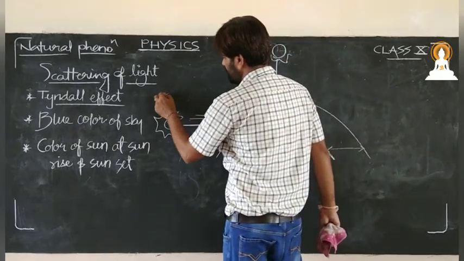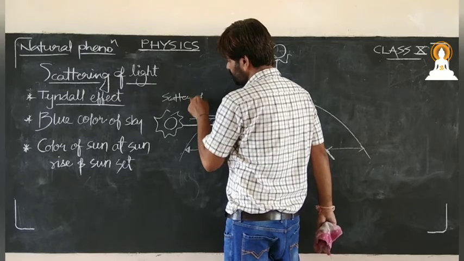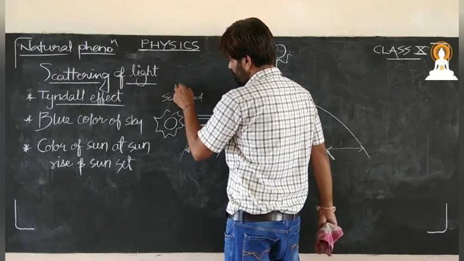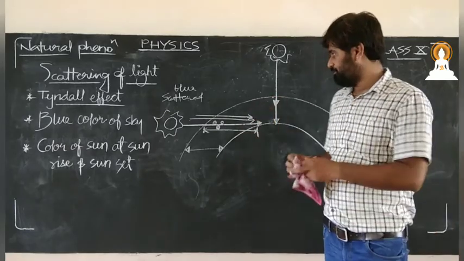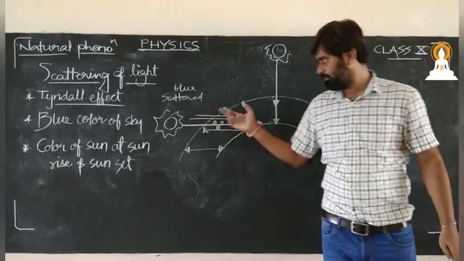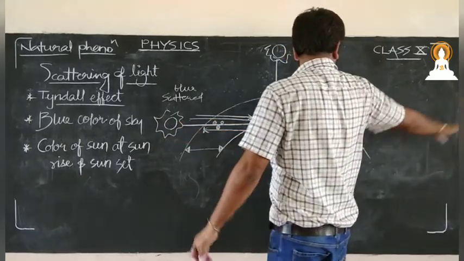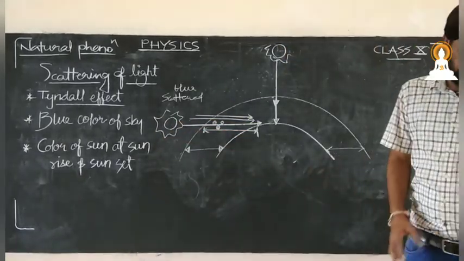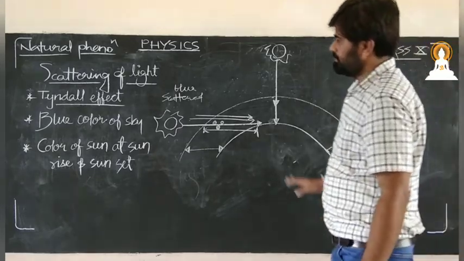Here is scattered blue light. Blue light will be scattered here, and the rest of the higher wavelength light used to come. That's why we used to see the crimson red color of that particular sun during the sunrise or sunset. So this was the color of the sun at sunrise and sunset.